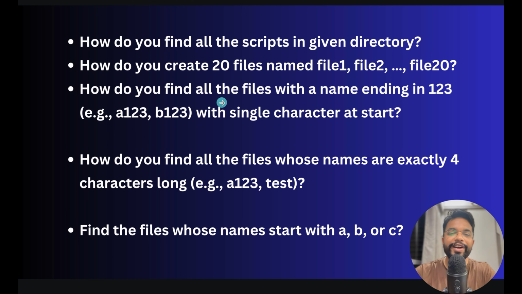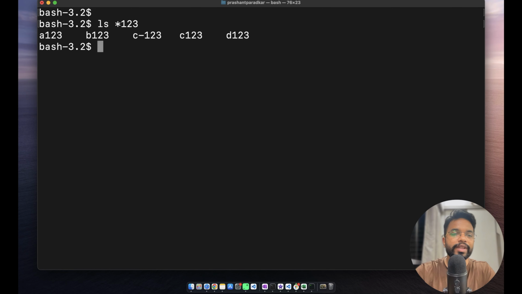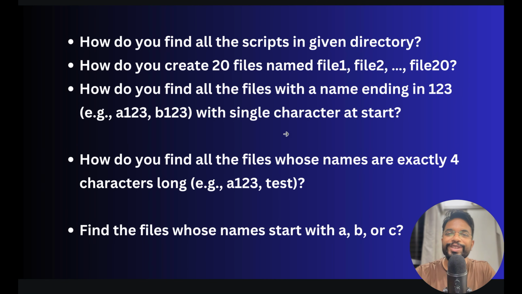Question number 3 is, how do you find all the files with a name ending with 123 in a pattern like A123, B123, but the catch is that before 123 it should be a single character. So let's say if I use ls asterisk 123, there is one result, C-, which does not match our expectations. So I will use the question mark here, which represents one single character, and after that 123. So it will only list down these files, which are A123, B123.